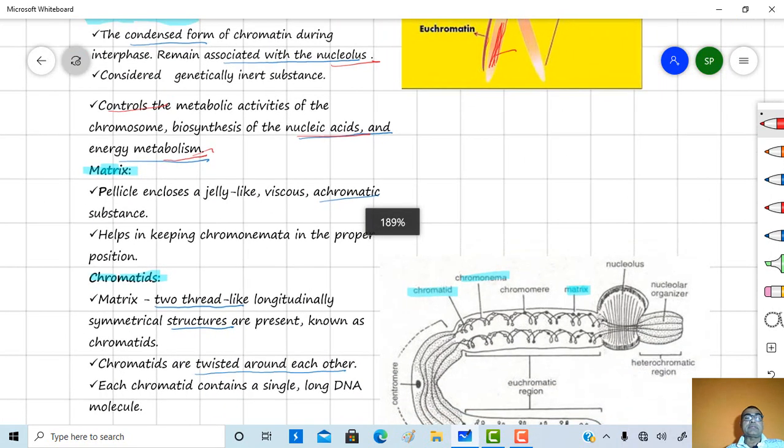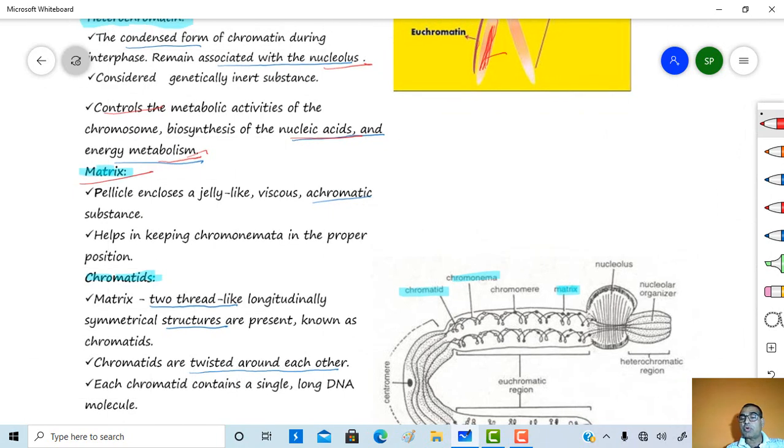The pellicle encloses the matrix region. So suppose this one is a chromosome, this outer one is the pellicle, and this pellicle encloses the structure which is called the matrix region. This matrix region is jelly-like, viscous and achromatic, and it helps in keeping the chromonemata in the proper position. What is chromonemata? We will see.